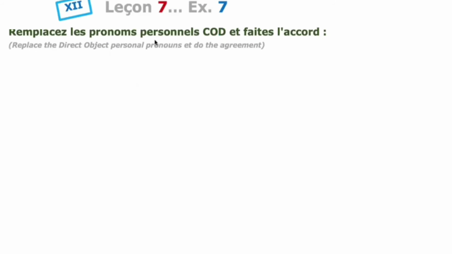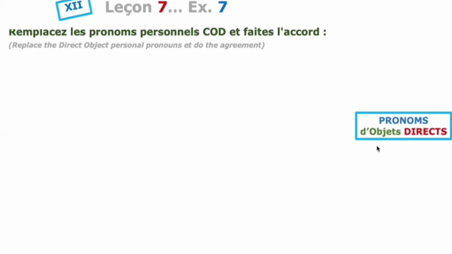Replace the direct object noun with the direct object pronoun and do the agreement. Replace the direct object noun with the direct object pronoun, do the agreement. See the agreement. So what are the direct object pronouns?